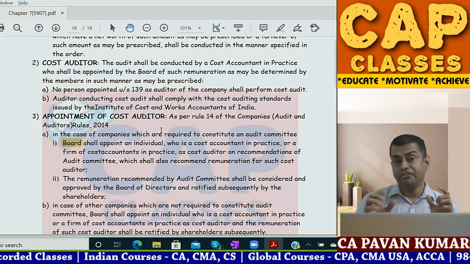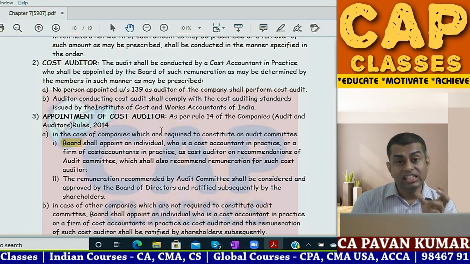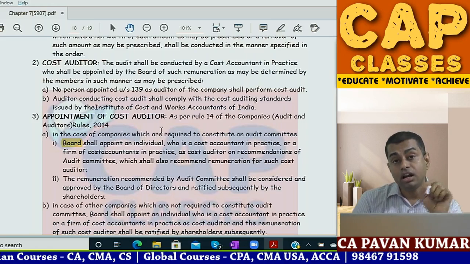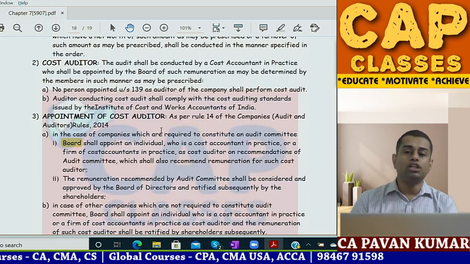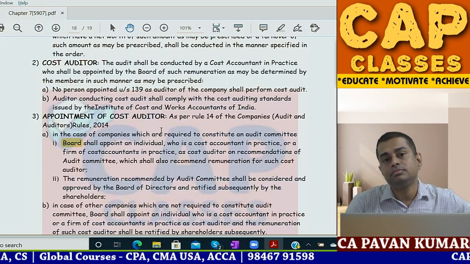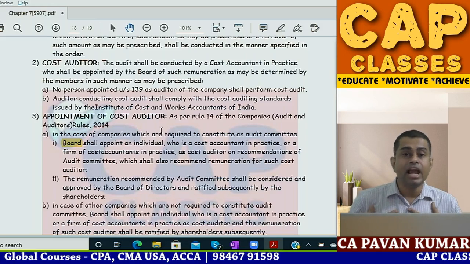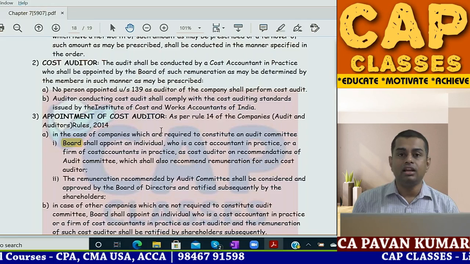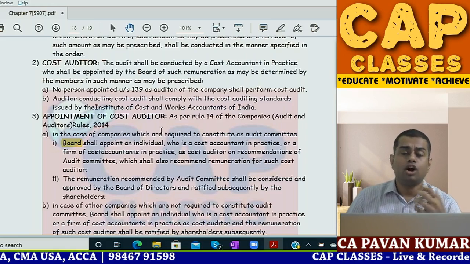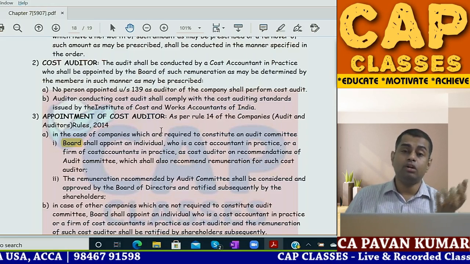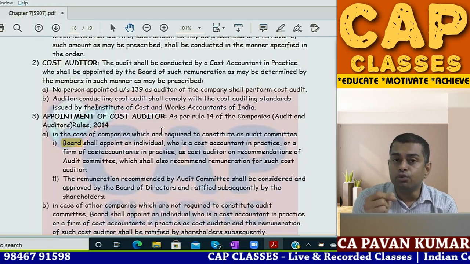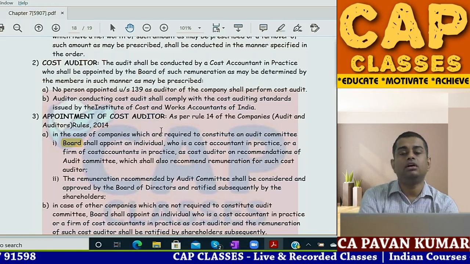Pavan sir, if there is a person who is a chartered accountant and also a cost accountant, if he is already working as company auditor, can he do the cost audit? Will there be people with double, triple qualifications? The answer is yes. Imagine I am a CA, I am a CMA also. Why imagine? It is the reality. If I am conducting audit of X Limited and the board told me, Pavan sir, cost auditor is to be appointed in our company. Central government has directed us to appoint cost auditor. You are a CMA also. Why can't you accept the audit of our company?